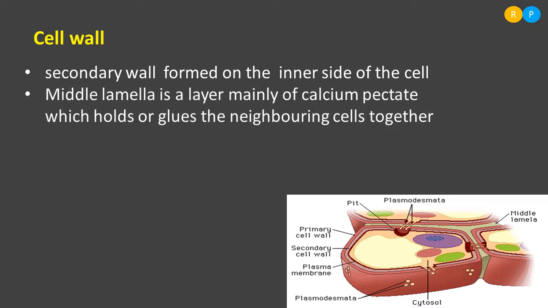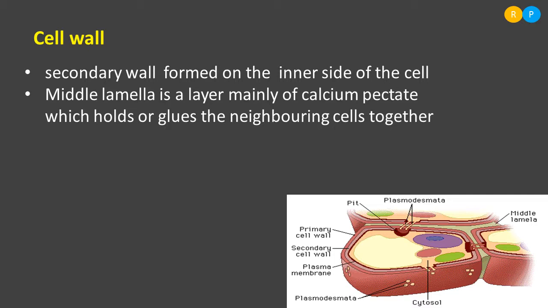And just outside the secondary wall, you can find one more structure that is known as middle lamella. Middle lamella is the layer mainly formed by calcium pectate. Calcium pectate is one of the components that forms middle lamella, as you can find in the diagram. Middle lamella is present between the adjacent cells.